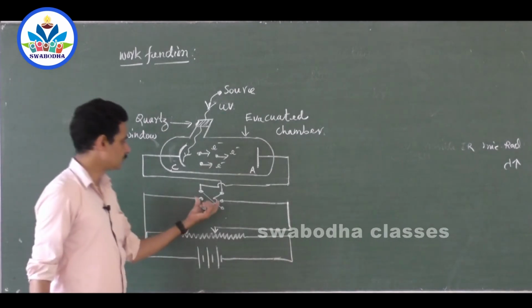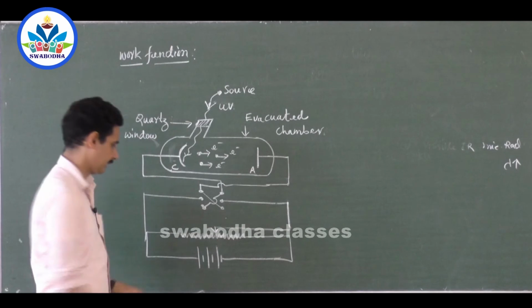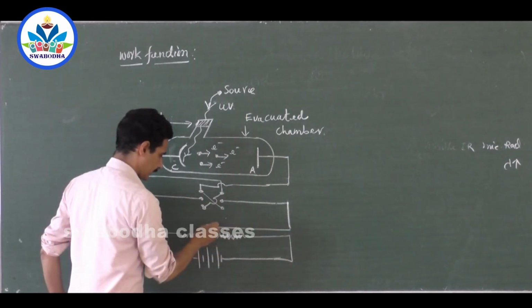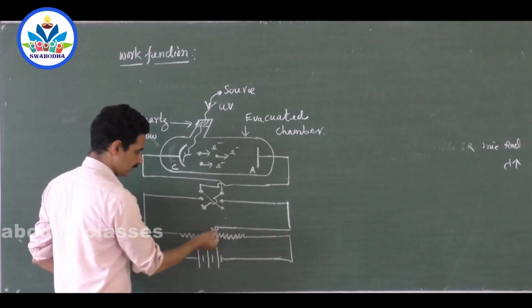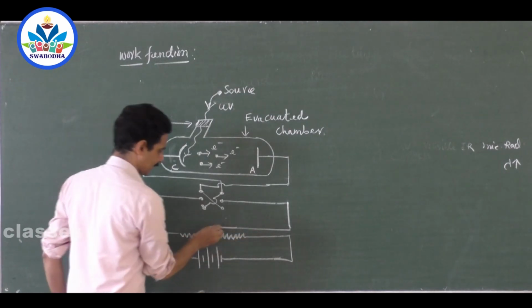To the middle two keys, you connect this battery set. What do you mean by battery set? A battery connected to a long wire. Sir, why do you connect it to a long wire? Because I want to change the current. If I want to change the current, I keep on moving this contact here, here, here, here, anywhere. I can change the current.